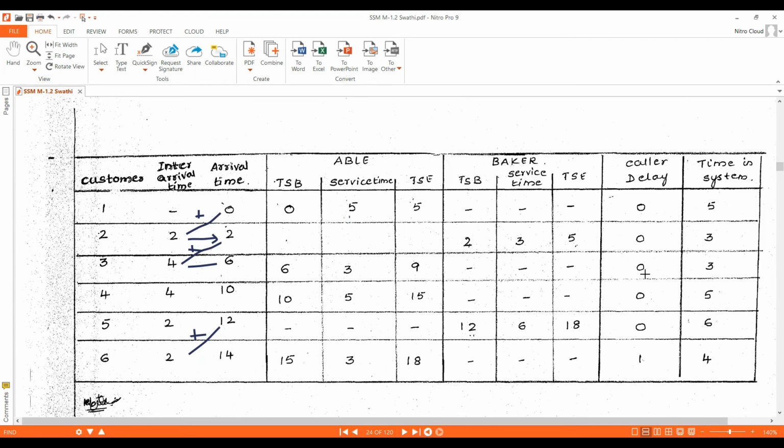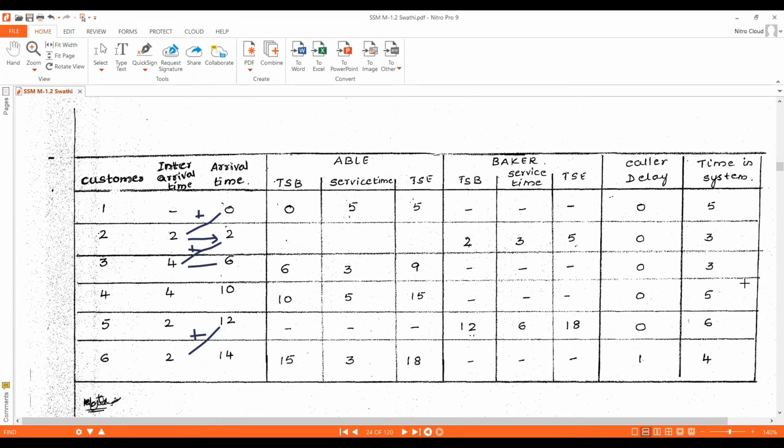Customer 3 did not wait in the queue, because whenever he came to the call center, Able started executing the service for customer 3. How much time did he spend in the system? That is waiting time plus service time. He didn't wait in the queue, so it is 0, and service time is 3 minutes.